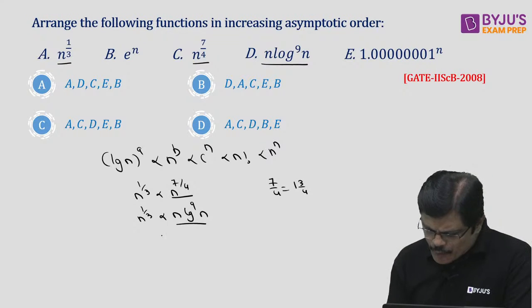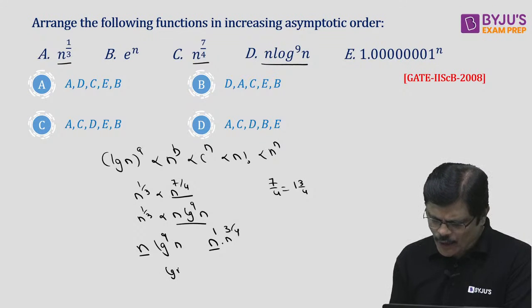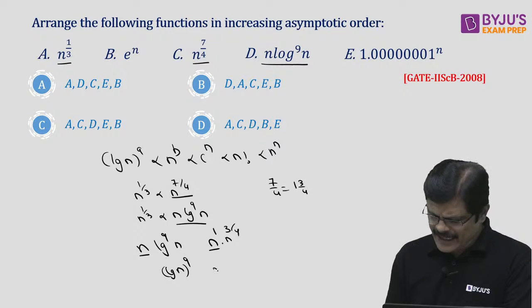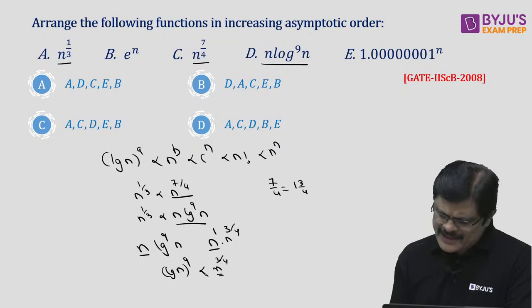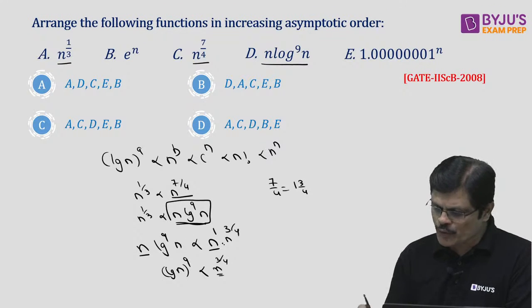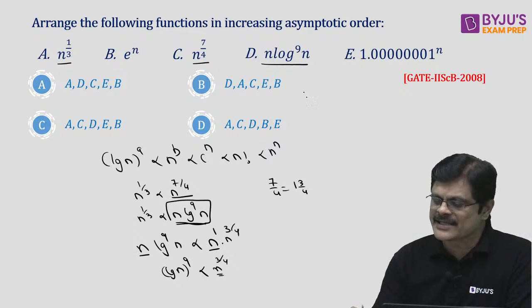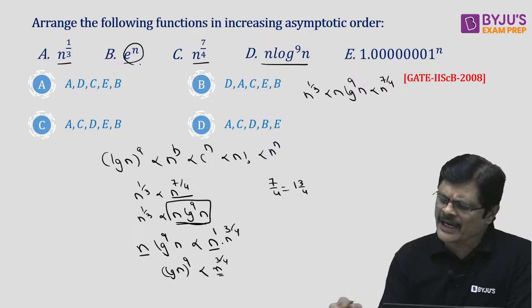So if you compare n (log n)^9 with n^1 into n^(3/4), these two are the same factor n. So you have to compare (log n)^9 with n^(3/4). Which one is larger? Obviously n^(3/4) is larger. So this is the relation between them. That is, (log n)^9 is smaller than n^(3/4). So we got some basic relationships already. That is, n^(1/3) is smaller than n (log n)^9, which is smaller than n^(7/4). And e^n is always larger than this.